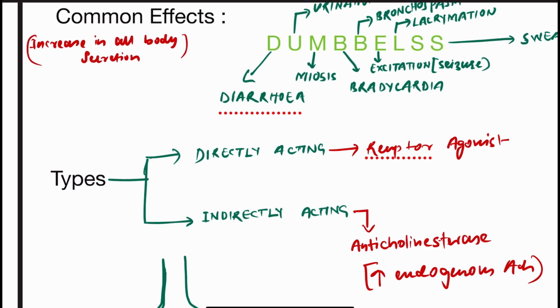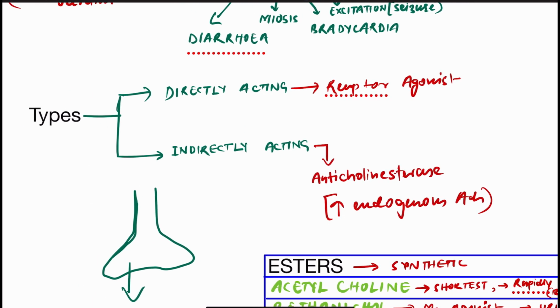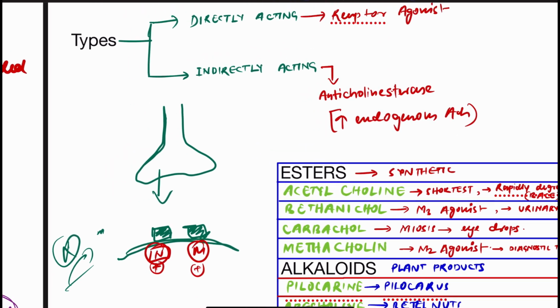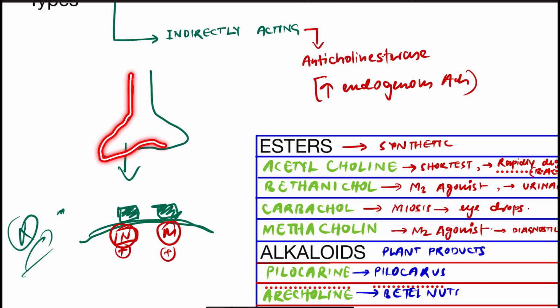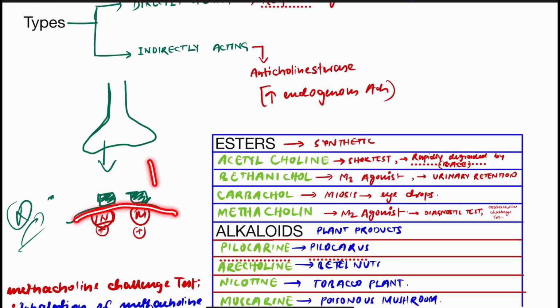So now coming to the types of the cholinergic drugs, there is the directly acting and the indirectly acting. तो इसको डायरेक्टली में मतलब डायरेक्टली एक्टिंग से क्या समझ में आता है? तो इट इंडिकेट्स दैट रिसेप्टर एगोनिस्ट. तो रिसेप्टर एगोनिस्ट का मतलब क्या है? Suppose this is the pre-synaptic membrane, this is the post-synaptic membrane, this is the synapse. Suppose there is an excess of the neurotransmitter, let it be acetylcholine. So it can bind to the N receptor and the M receptor on the postsynaptic membrane.